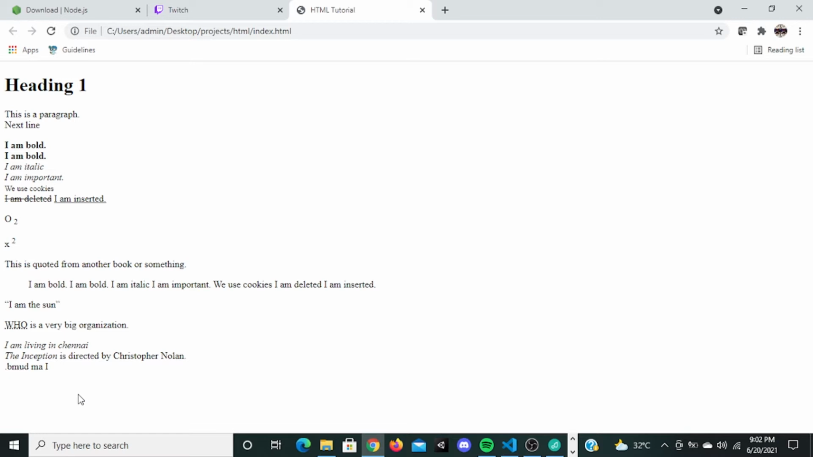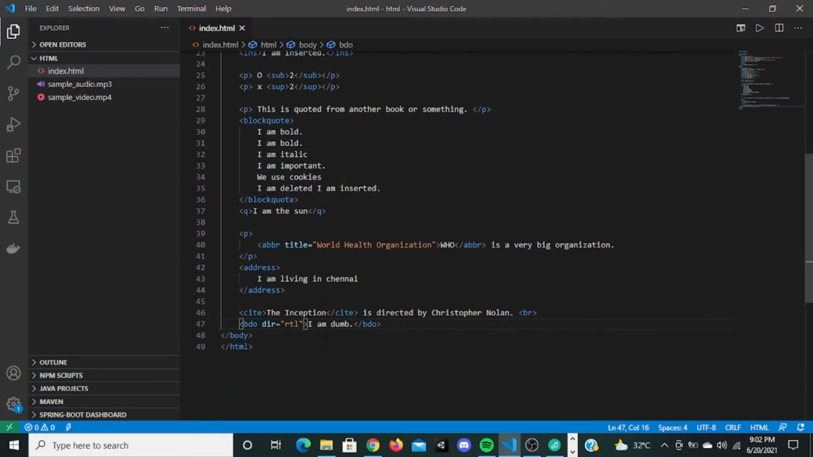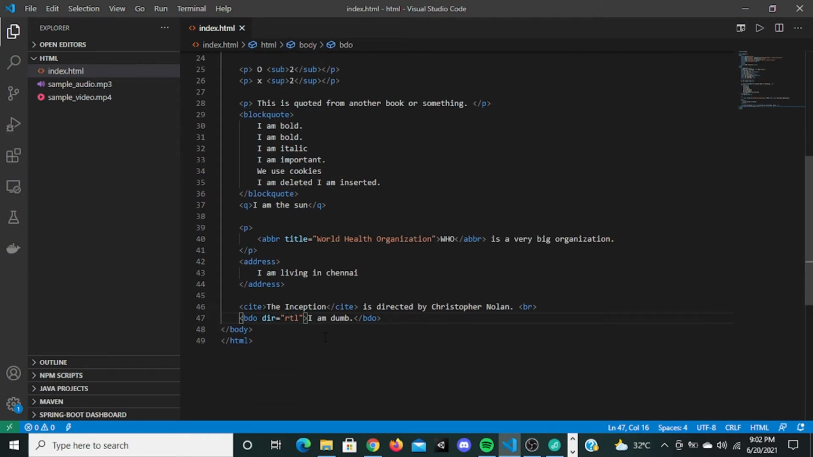So are these tags clear? Are there any doubts in these tags? Can we go further, or are there any doubts? Okay, clear. Nice. So we are going further right now.